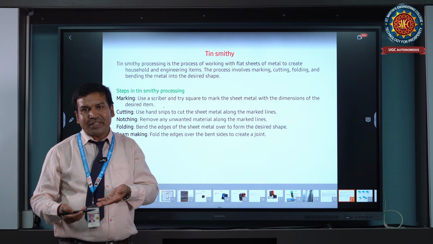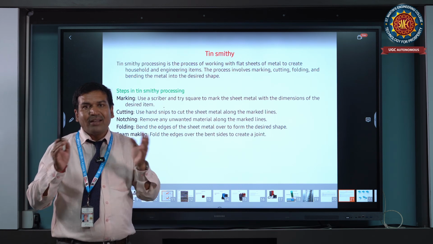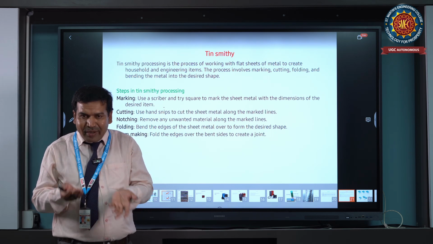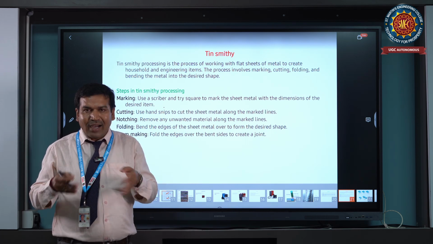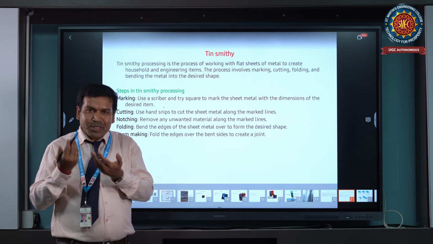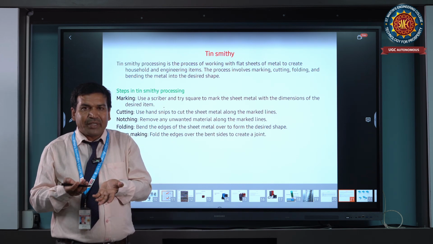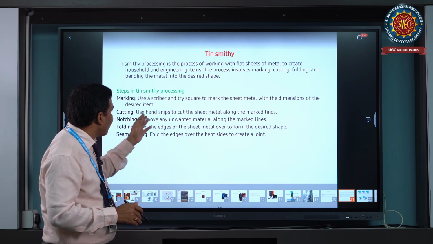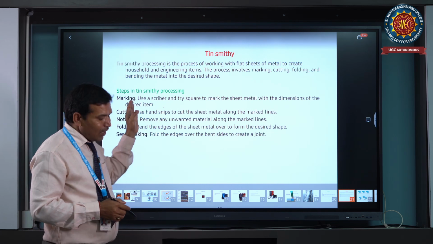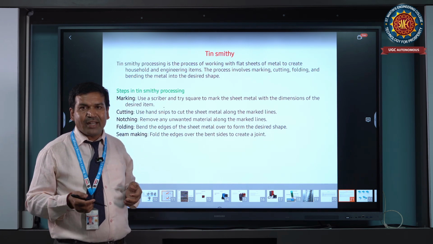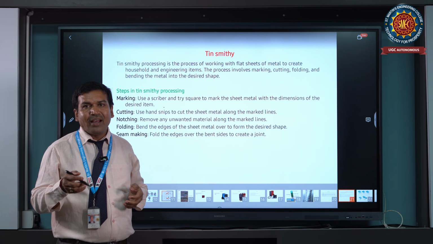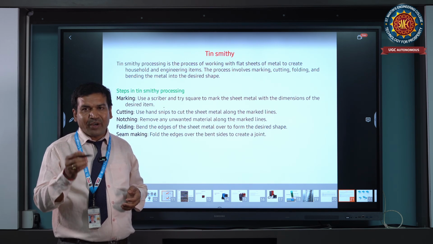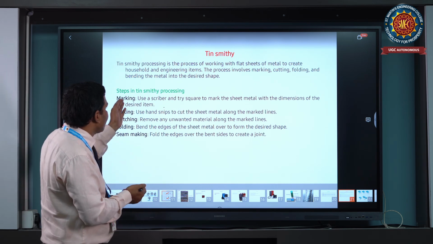It is used to fabricate tin boxes, oil tin boxes, automobile car bodies, car doors, RTC bus bodies, aluminum sheet, and aeroplane aluminum sheet. Sheet metal is made of copper, aluminum, and galvanized materials. These are light to heavy duty and eco-friendly. These are the sheet metal processes.